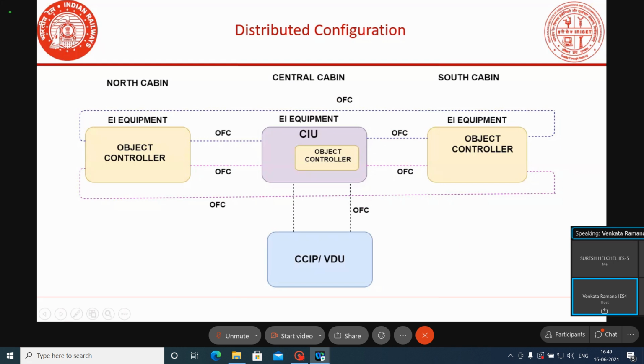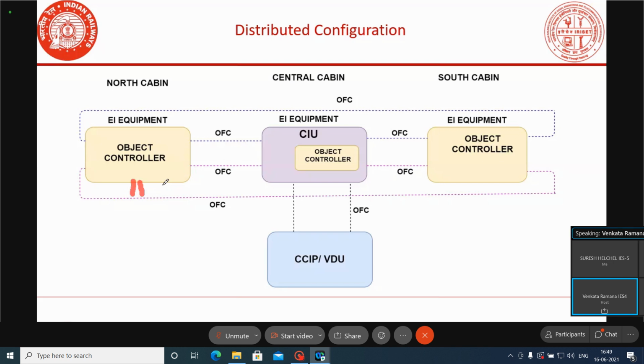If you are going for distributed type of configuration, redundancy in communication is available, and the distance between the field gears and the cabin will be very small. The field gear and the object controller distance will be very small, and the field gears are driven from that location only. Normally, we know that if the distance between the controlling point and the controlled gears is less, the voltage drop will be very small. Here, with the object controller, we have some more advantages.